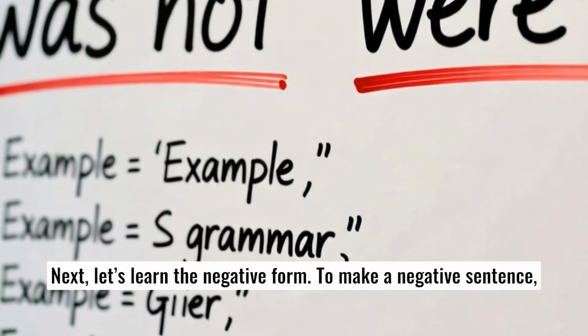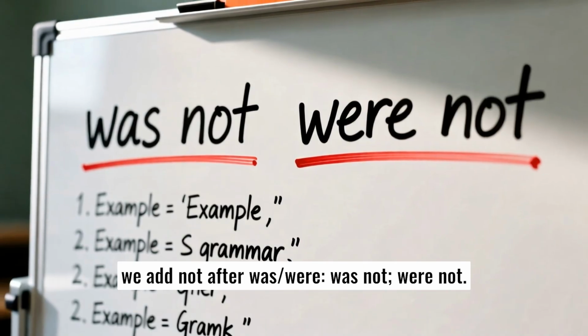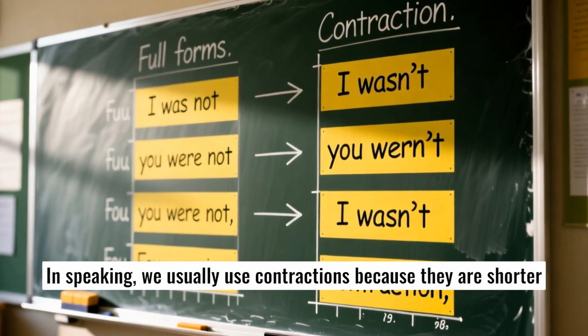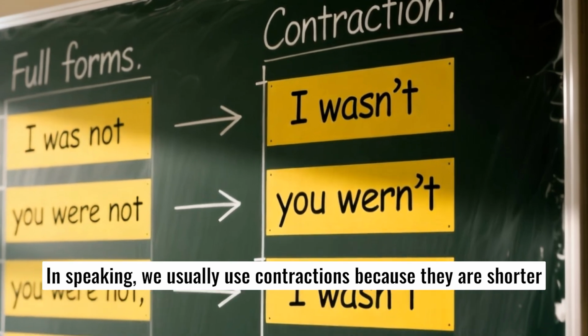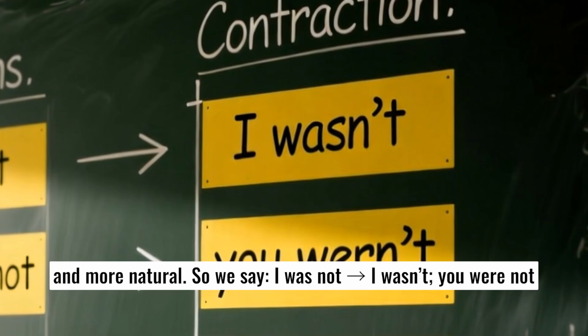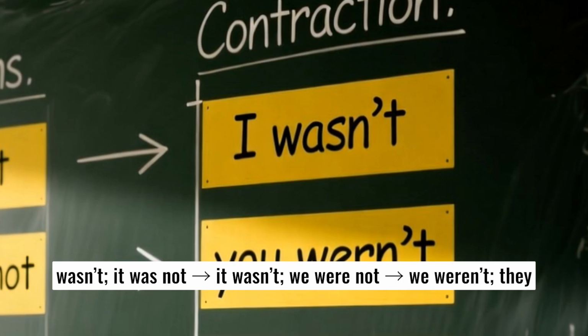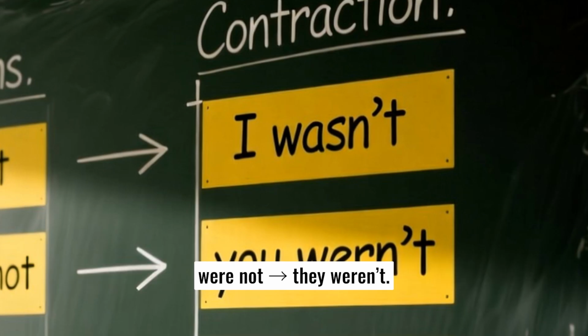Next, let's learn the negative form. To make a negative sentence, we add not after was or were: was not, were not. In speaking, we usually use contractions, because they are shorter and more natural. So we say, I was not, I wasn't, you were not, you weren't, he was not, he wasn't, she was not, she wasn't, it was not, it wasn't, we were not, we weren't, they were not, they weren't.